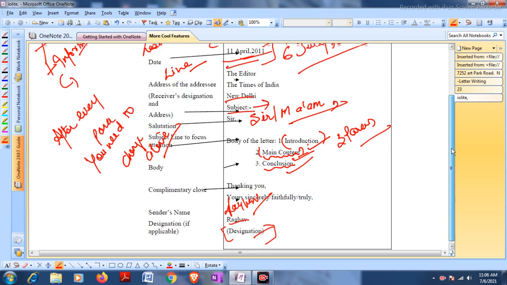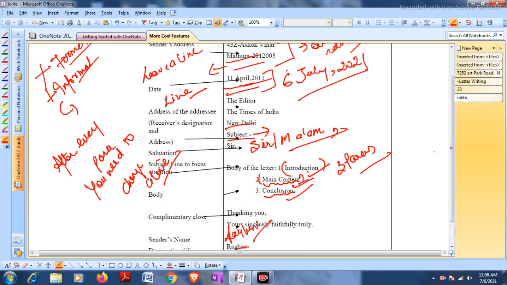You'll get a sample letter in the WhatsApp group, so need not worry about that. This was just the format of the formal letter. Go through it.